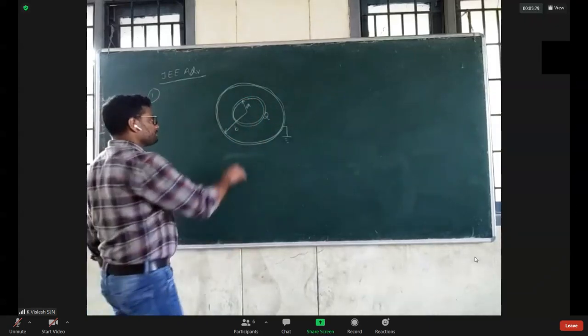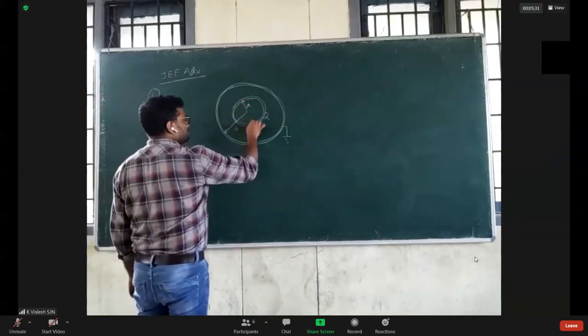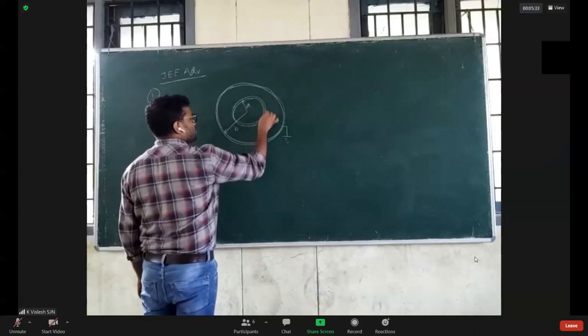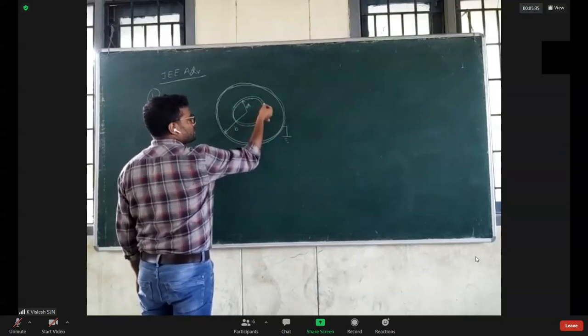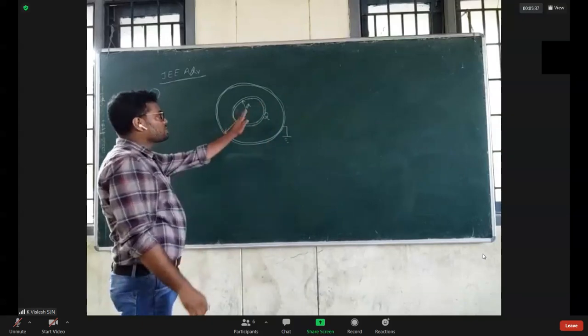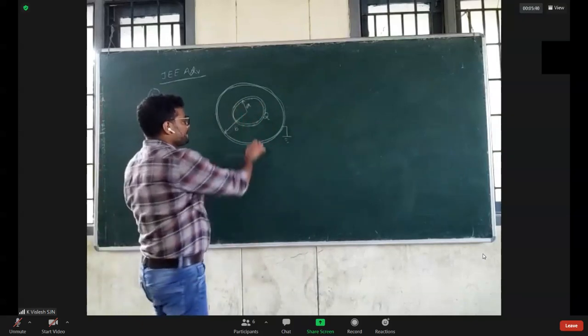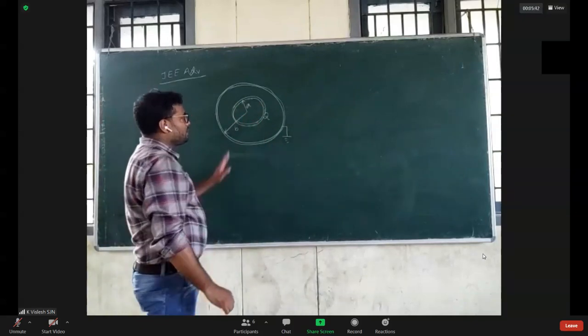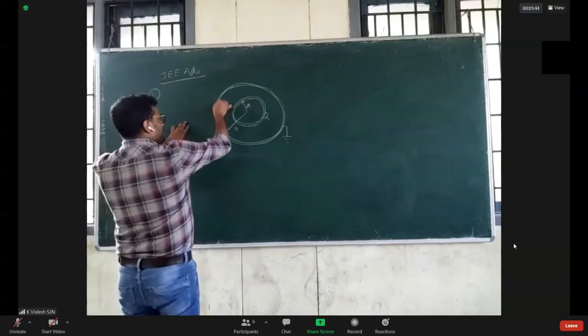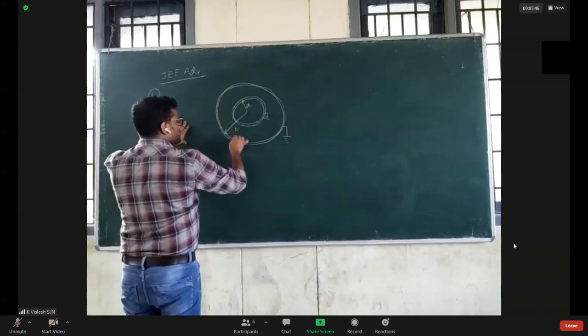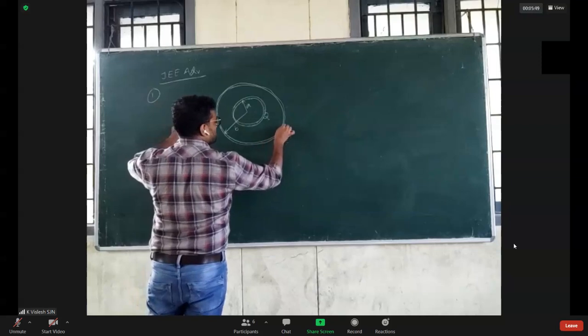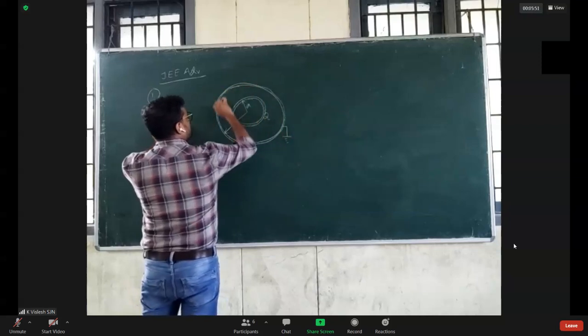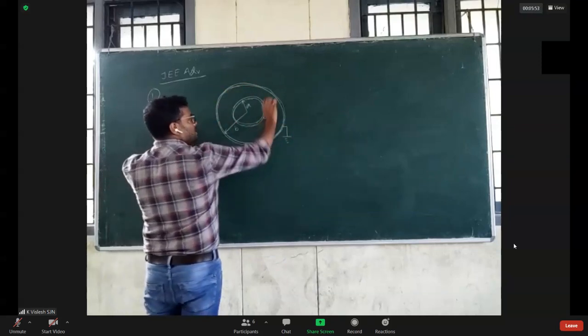I hope this is very basic. I hope you know that this Q charge will be completely outside the smaller sphere. And let us find how much charge is induced in this outer sphere.